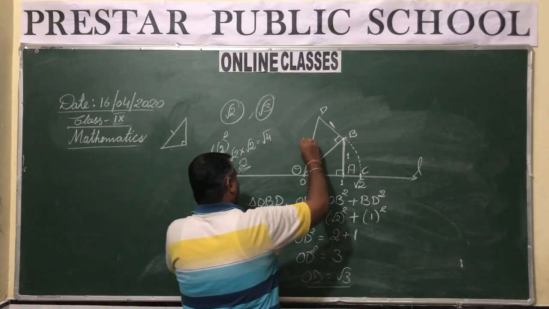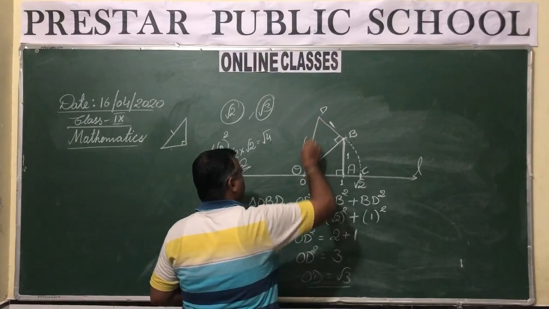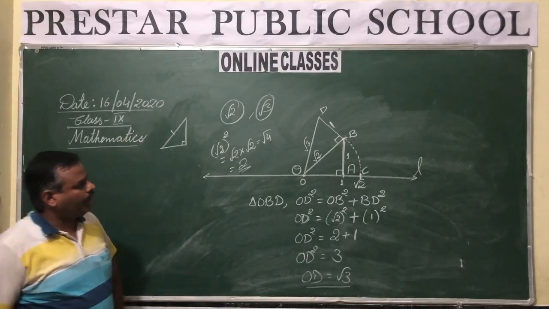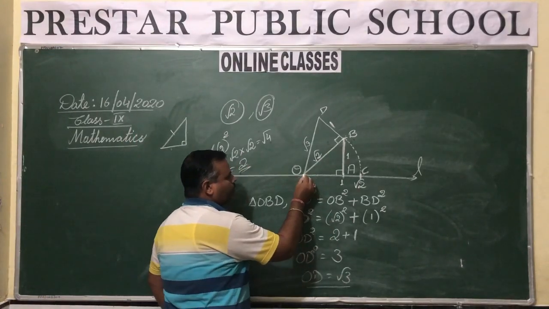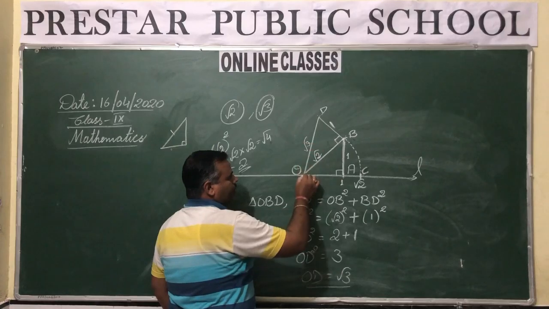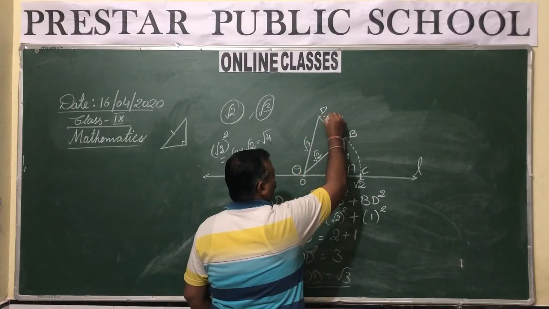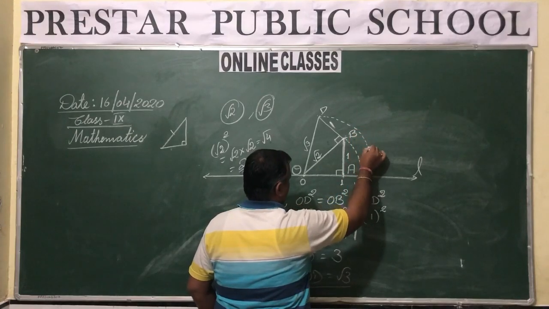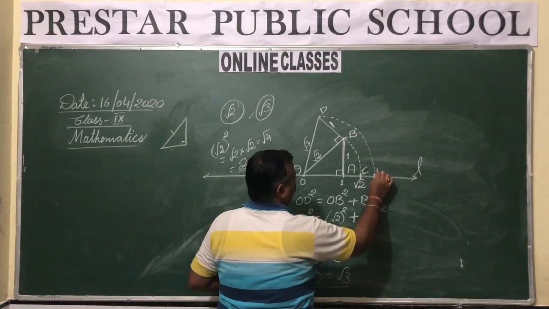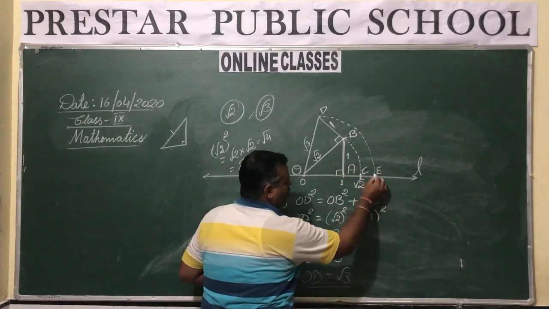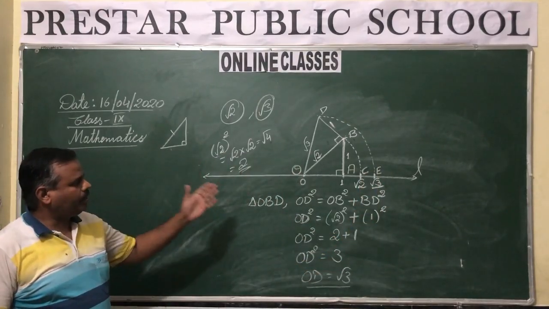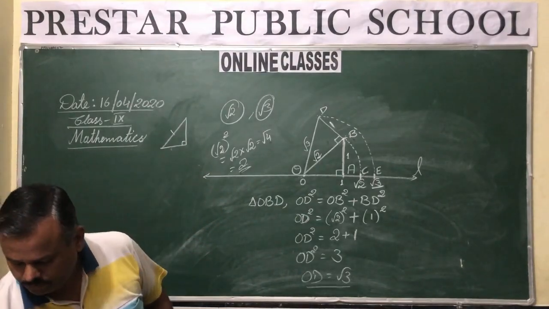So OD is equal to under root 3. So here the measure of this line segment OD is equal to under root 3. Now in order to locate it on the number line, what we will do? We will again place our compass on the point O, that is take O as the center and take OD as the radius. Taking this OD as radius, we will draw an arc which intersects line L, say at point E. Now this point E represents under root 3. So this is how you locate the irrational numbers on a number line.